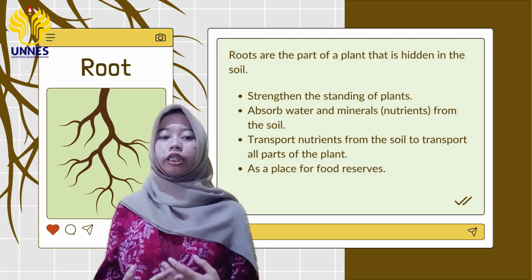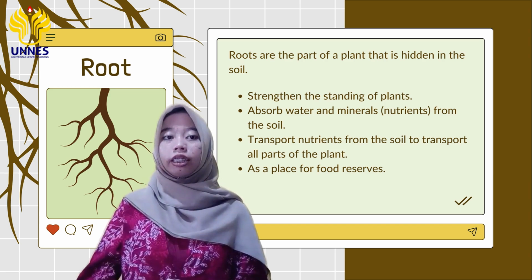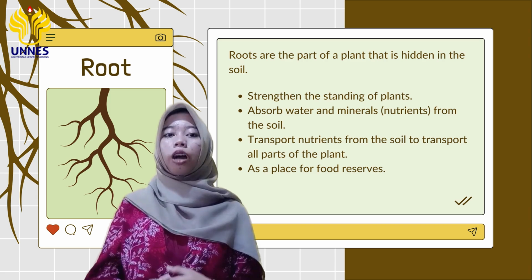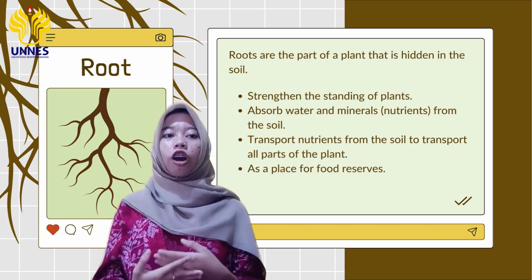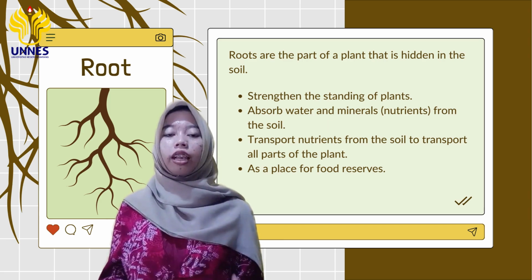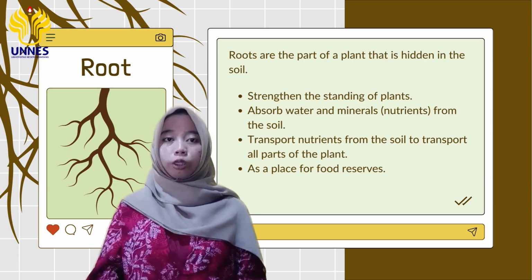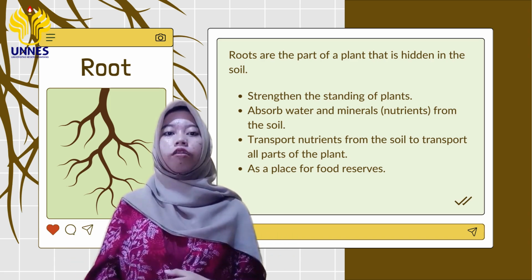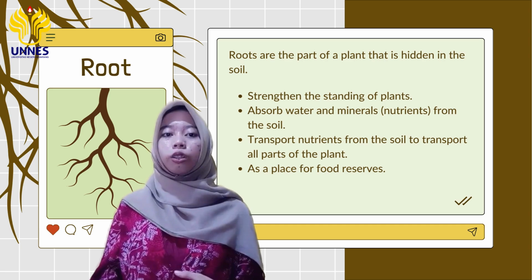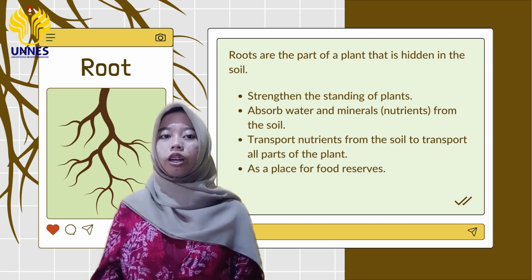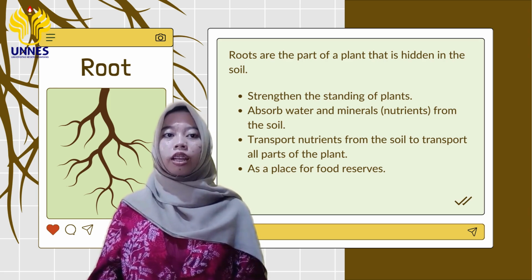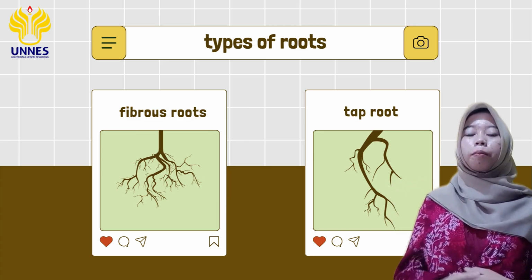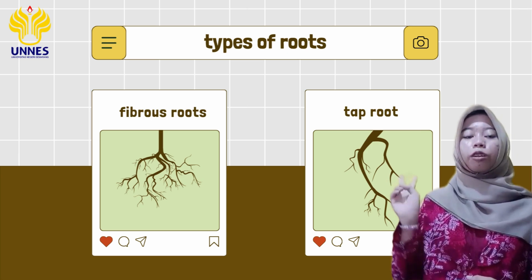Roots have several functions. The first is to strengthen the standing position of the plant. Then the second is to absorb water and minerals or nutrients from the soil. In addition, roots also function to transport nutrients from the soil to all parts of the plant. Roots also function as a place to store food reserves. There are 2 types of roots, namely fibrous roots and tap roots.